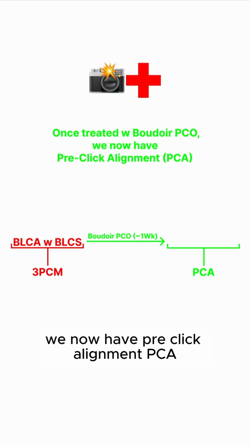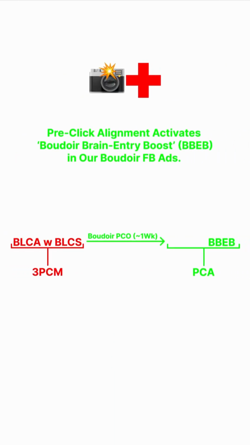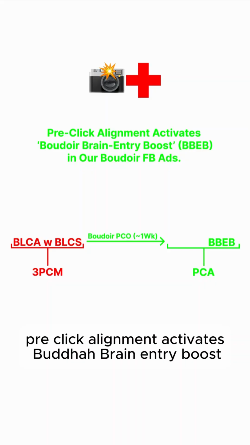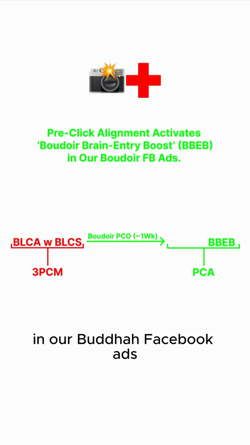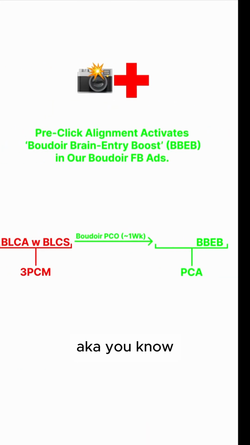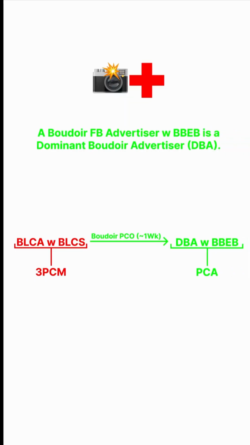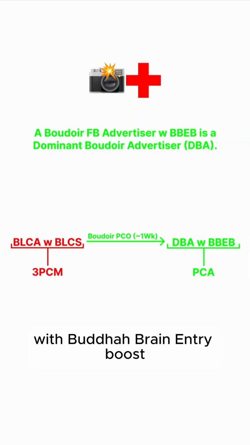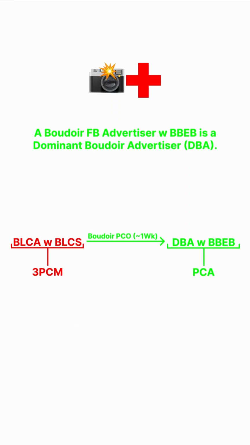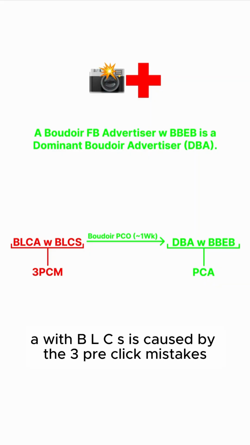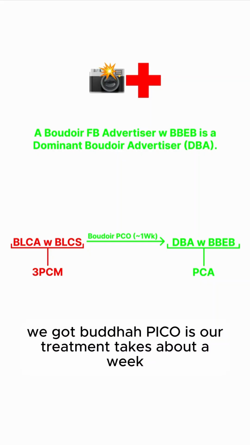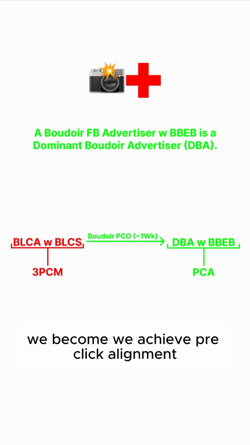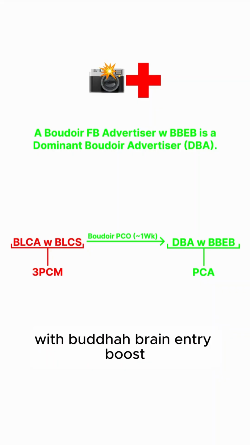Now, once treated with Boudoir Pico, we have pre-click alignment, PCA. Pre-click alignment activates Boudoir brain entry boost in our Boudoir Facebook ads, aka we've got our unique CTR above 6%. And a Boudoir Facebook advertiser with Boudoir brain entry boost is a dominant Boudoir advertiser, a DBA. So this is our full universe here. A BLCA with BLCS is caused by the 3 pre-click mistakes. Boudoir Pico is our treatment, it takes about a week, we achieve pre-click alignment, and we become a dominant Boudoir advertiser with Boudoir brain entry boost.